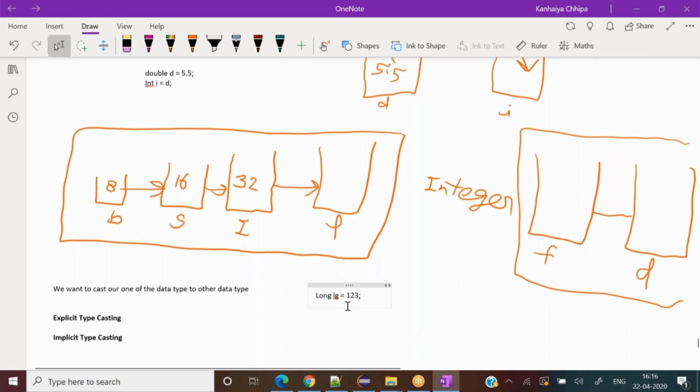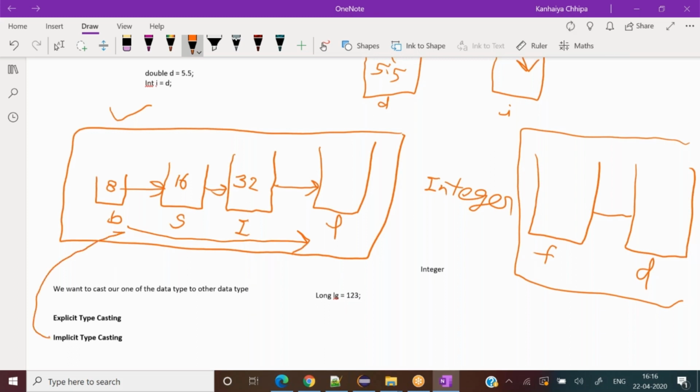See, normally whatever number we write, if we do not define anything, then that belongs to integer, right? Correct. So whenever we go from the smaller bowl to the bigger bowl, or smaller container to the bigger container, integer is the smaller container while long is the bigger container, it leads us to implicit typecasting. We don't need to explicitly typecast anything.